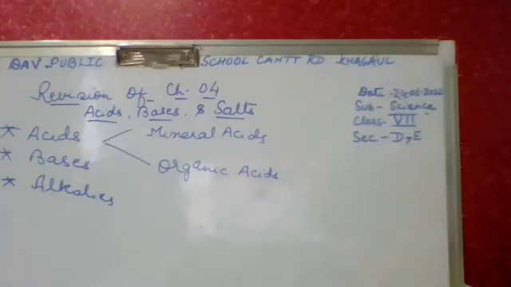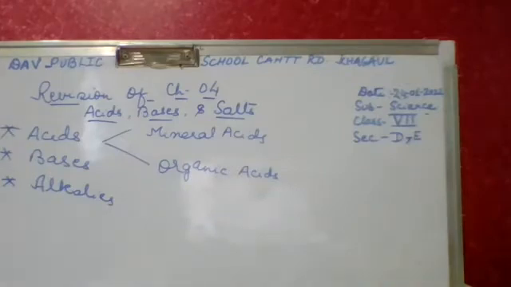So you all just remember the color change. Turmeric indicates what? In which medium? You just tell me what is the color change in the medium. Turmeric remains yellow in acidic medium and turns red in basic medium.